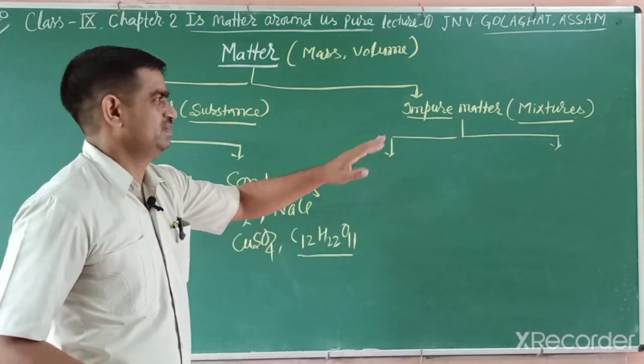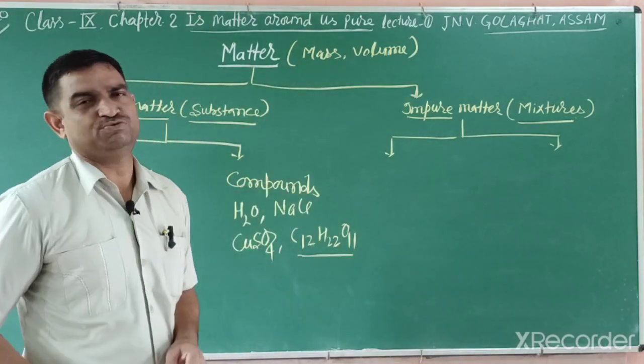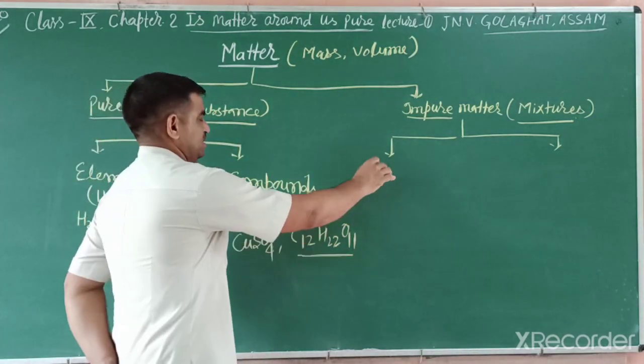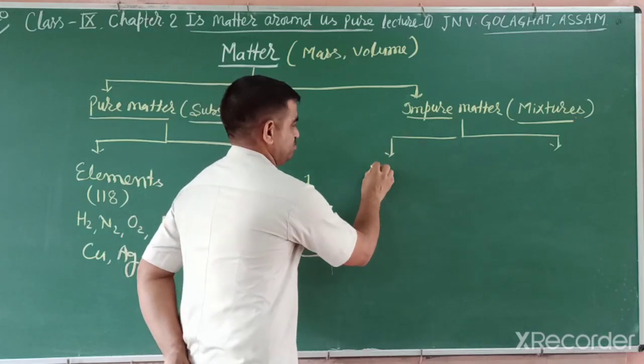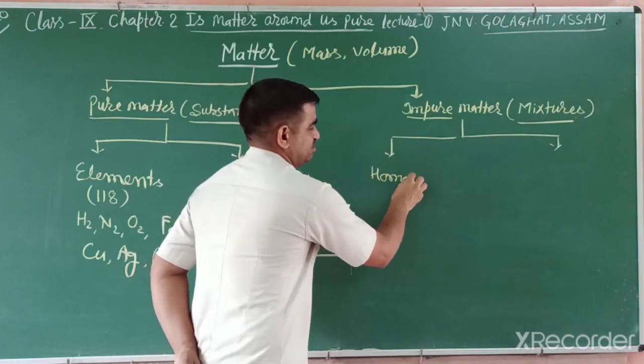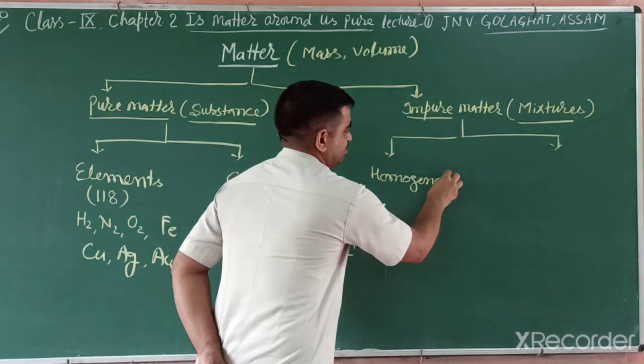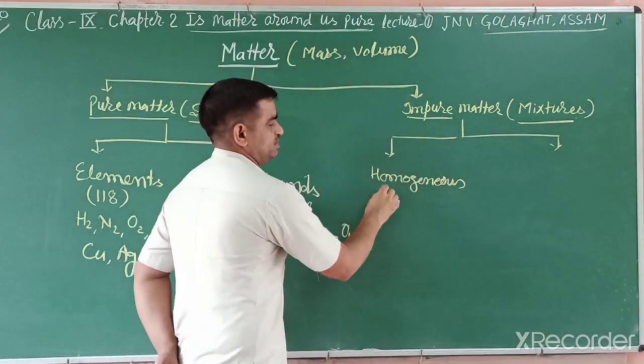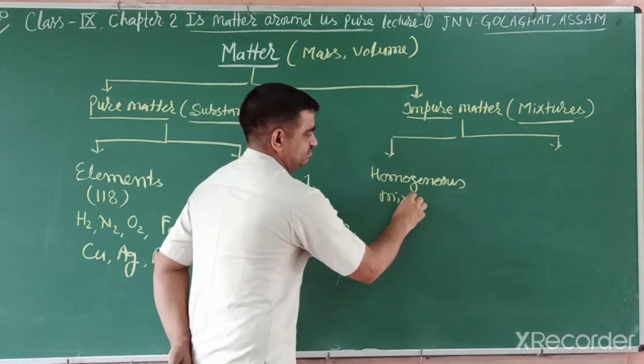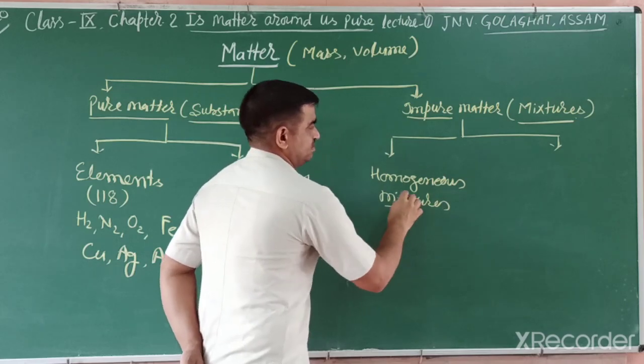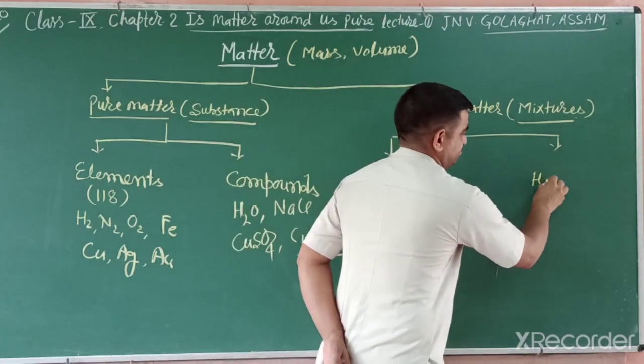So mixtures again can be divided into two types: homogeneous mixtures and heterogeneous mixtures.